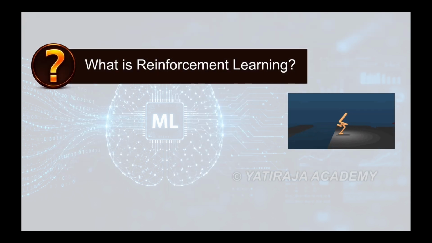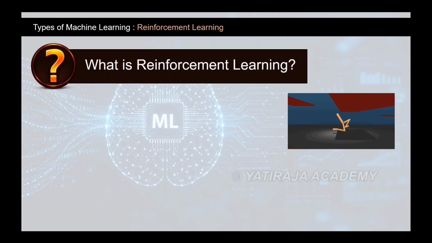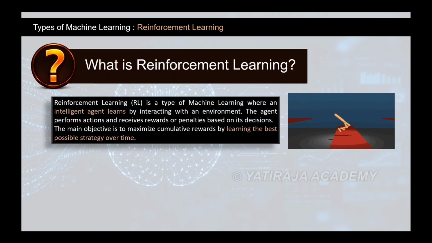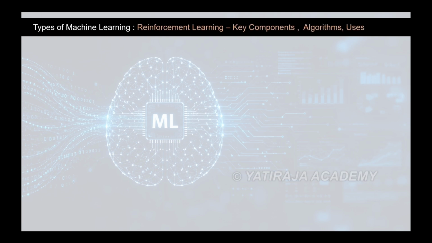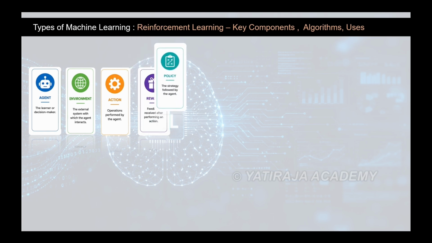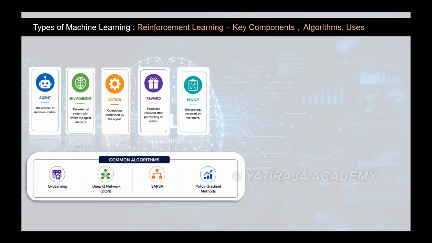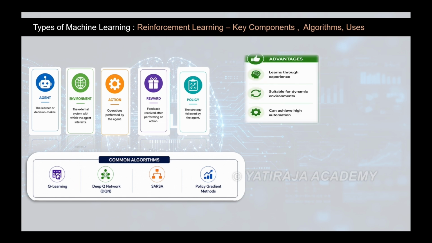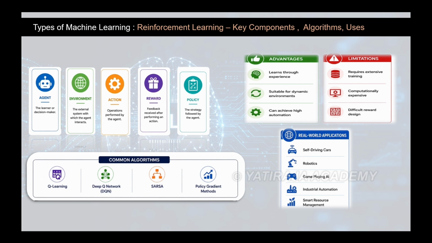What is reinforcement learning? Here, an intelligent agent interacts with an environment, learning through actions, rewards, and penalties to maximize success. The loop contains 5 main components: the agent, environment, action, reward, and policy. Popular algorithms include Q-learning and deep Q networks. It is widely used in robotics, autonomous vehicles, and industrial automation.